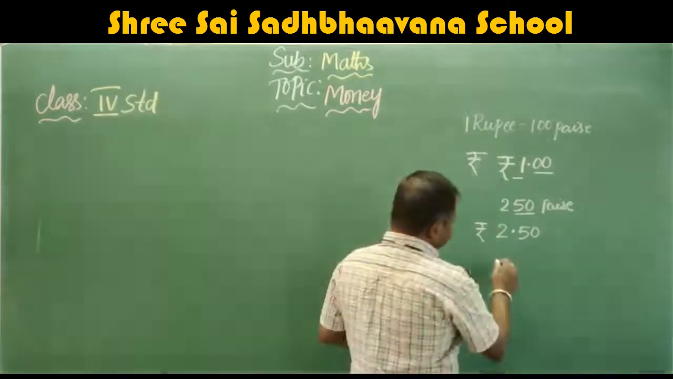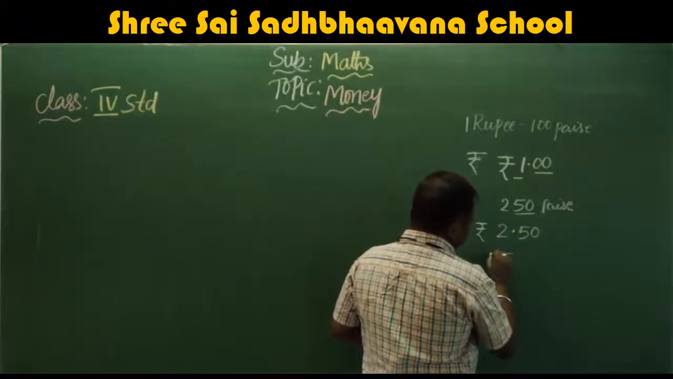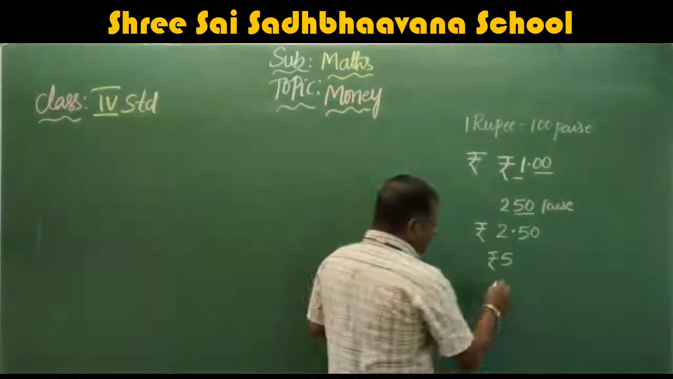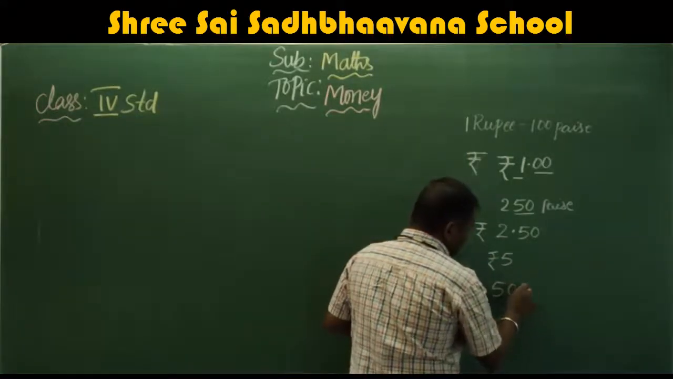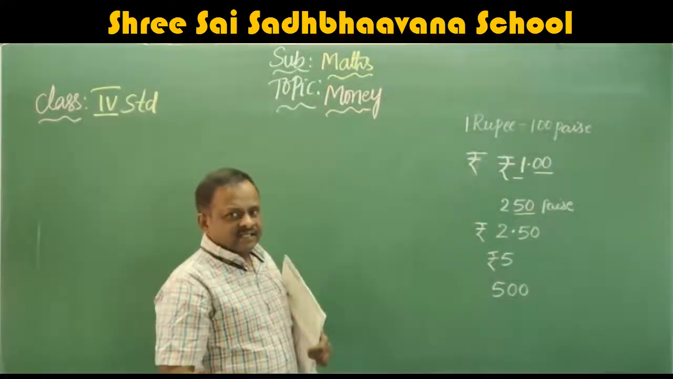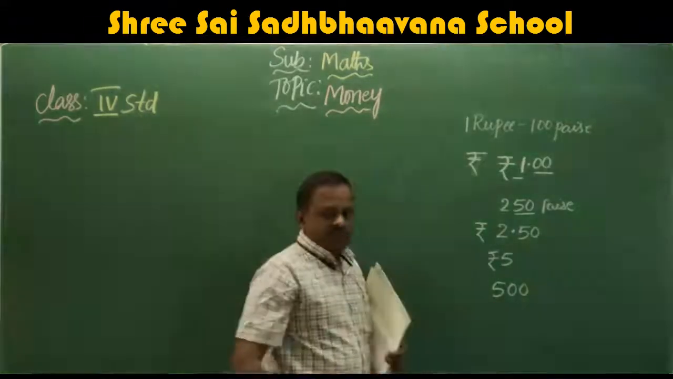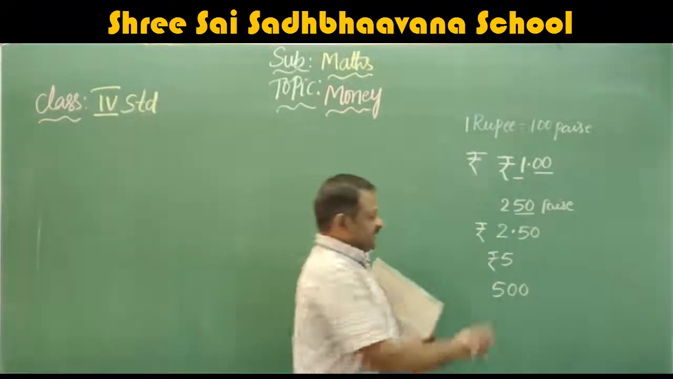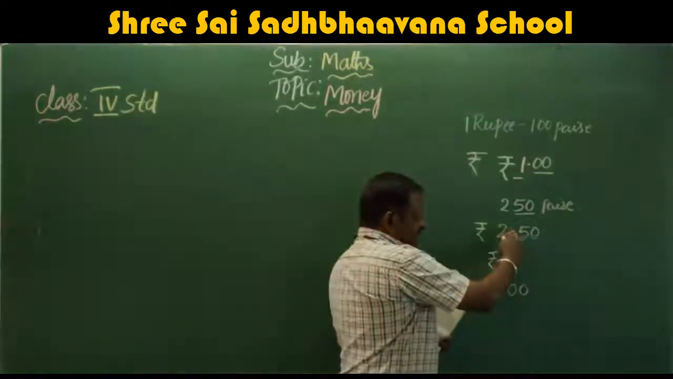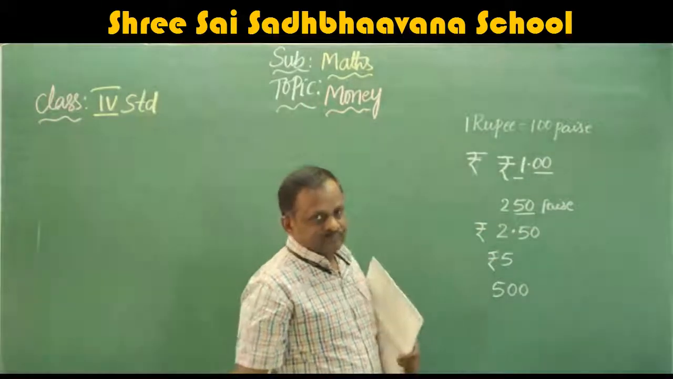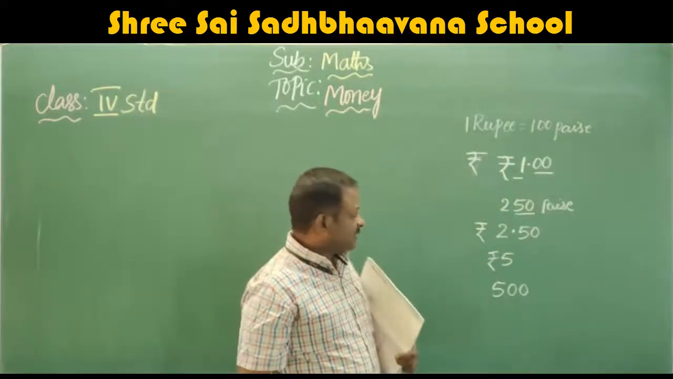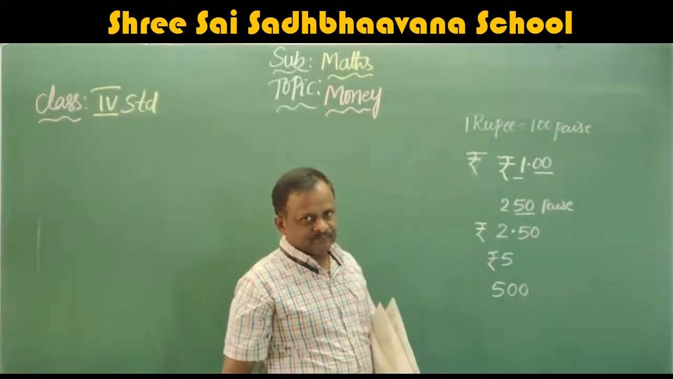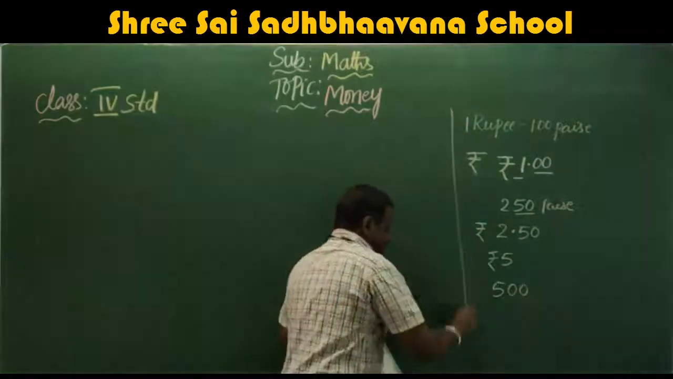If you want to convert 5 rupees into paise, write down 2 zeros after the number. With 2 zeros after the number, you can get the paise. If paise are there, then remove the decimal point and write, then you will get the paise. I hope you understand this one.